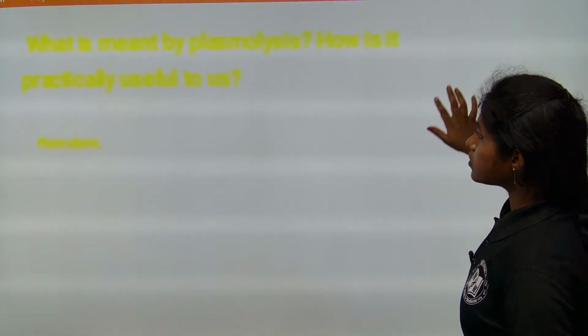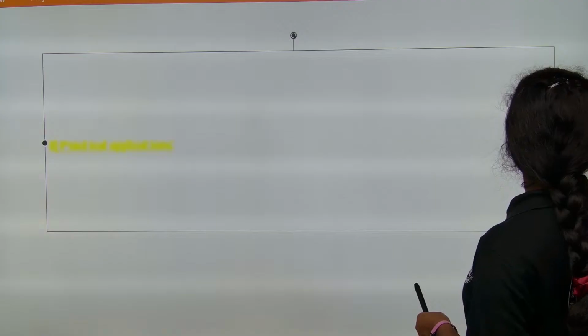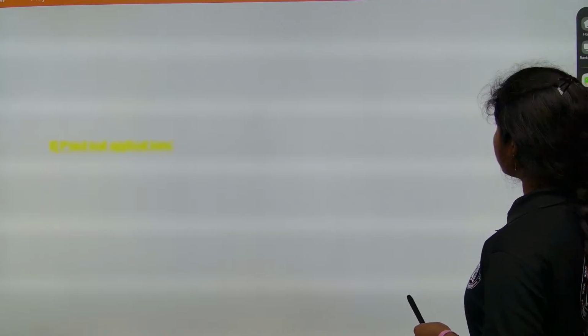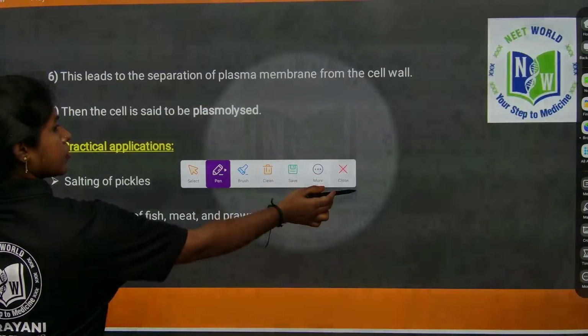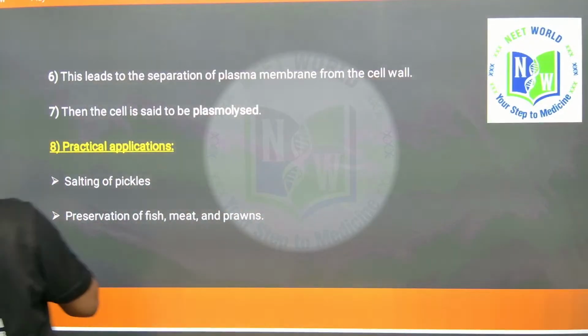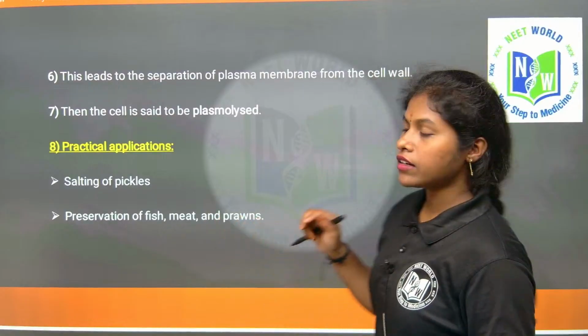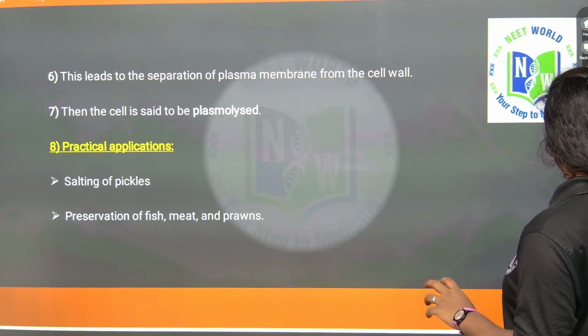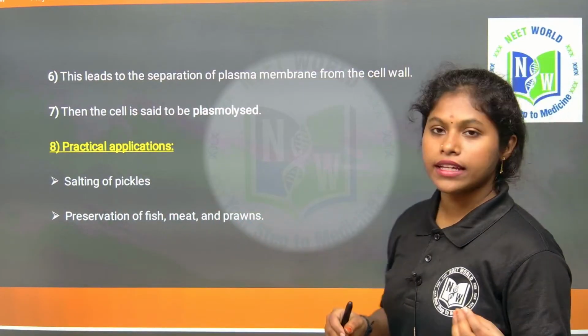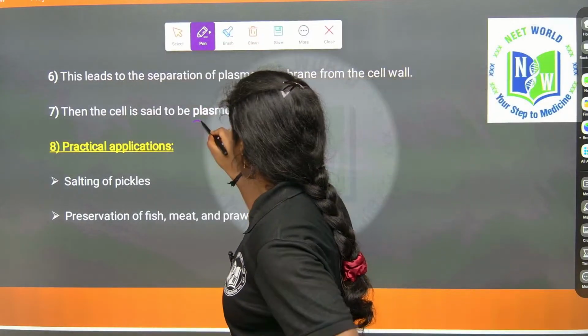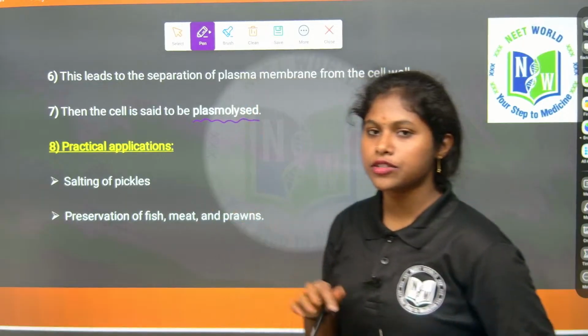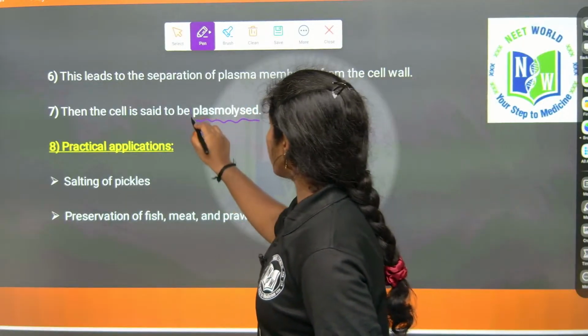Got it? If shrinkage happens when we keep the cell in a concentrated solution, it should be called a plasmolyzed cell.